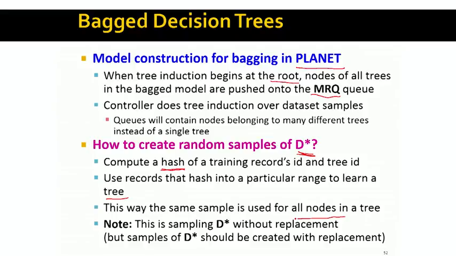The way I define it right now is that this is sampling without replacement. What we want to do in bagging is to use sampling with replacement. So the way we can do this is by using multiple hash functions.